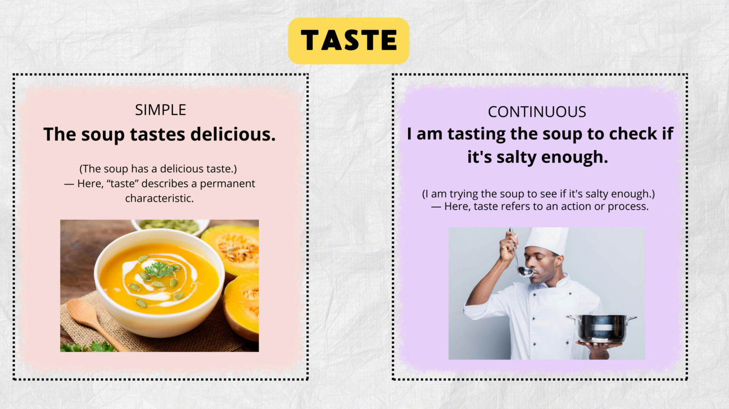Taste. Simple. The soup tastes delicious. This means the soup has a delicious taste. Here, taste describes a permanent characteristic. Continuous form. I am tasting the soup to check if it's salty enough. This means I'm trying the soup to see if it is salty enough. Here, taste refers to an action or process.